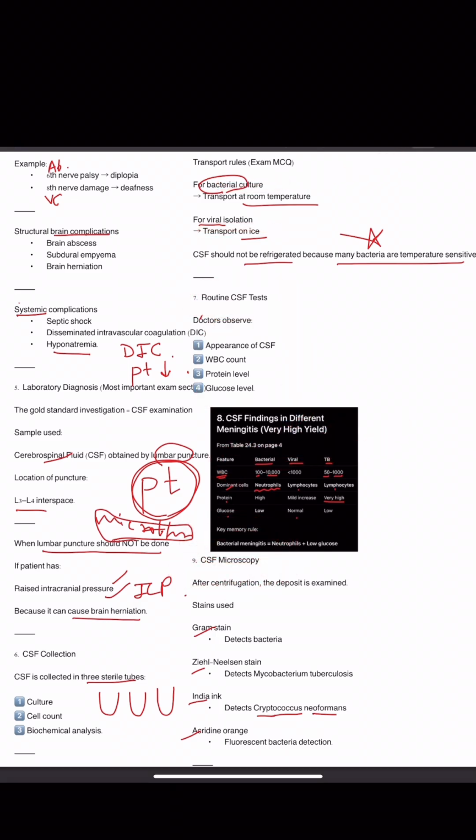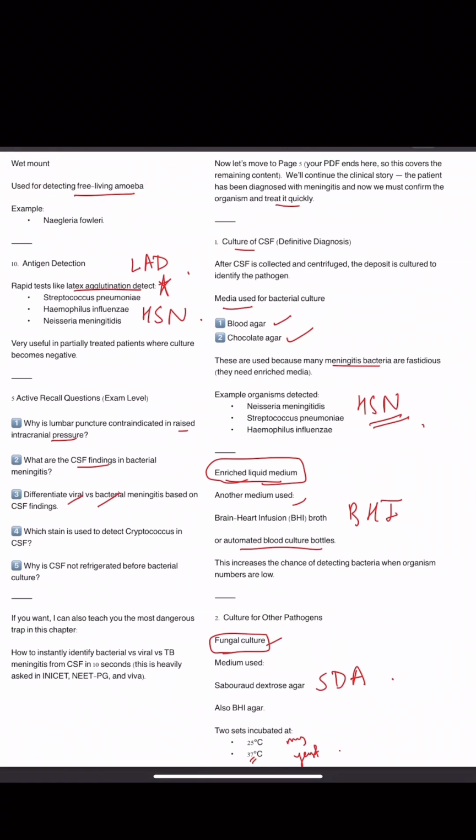In microscopy, what do we do? Under the microscope, what are the stains that are used? The Gram stain, Ziehl-Neelsen stain, India ink, acridine orange. And using those stains, what are the organisms that we are seeing? Then wet mount is used for amoeba. Then antigen detection, using which test?